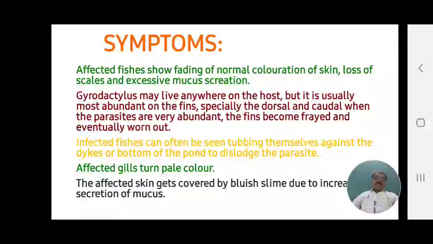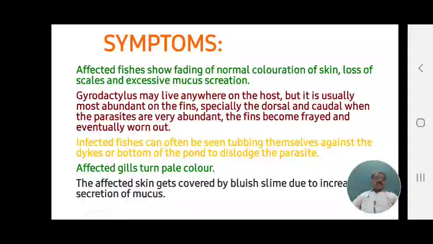Next, infected fishes can often be seen rubbing themselves against the dike or bottom of the pond to dislodge the parasite, rubbing the body against any object or material. Why do they rub the body?